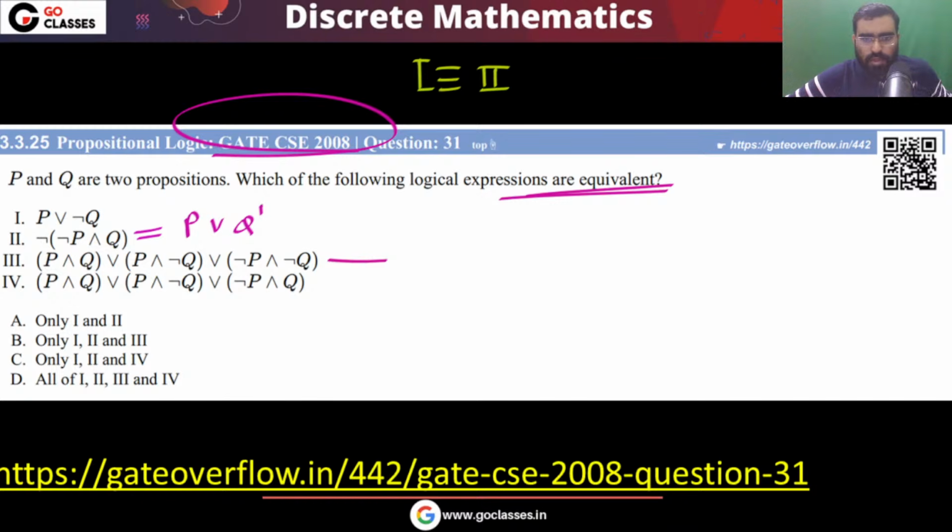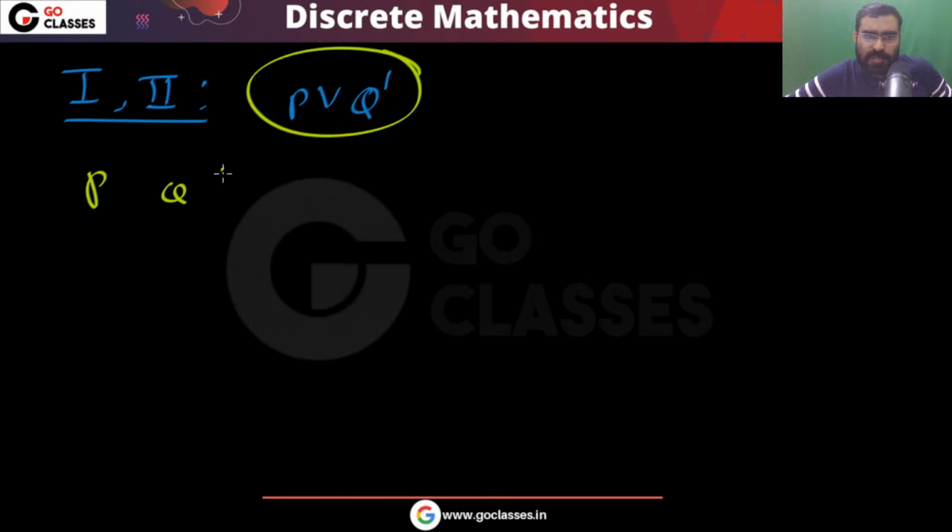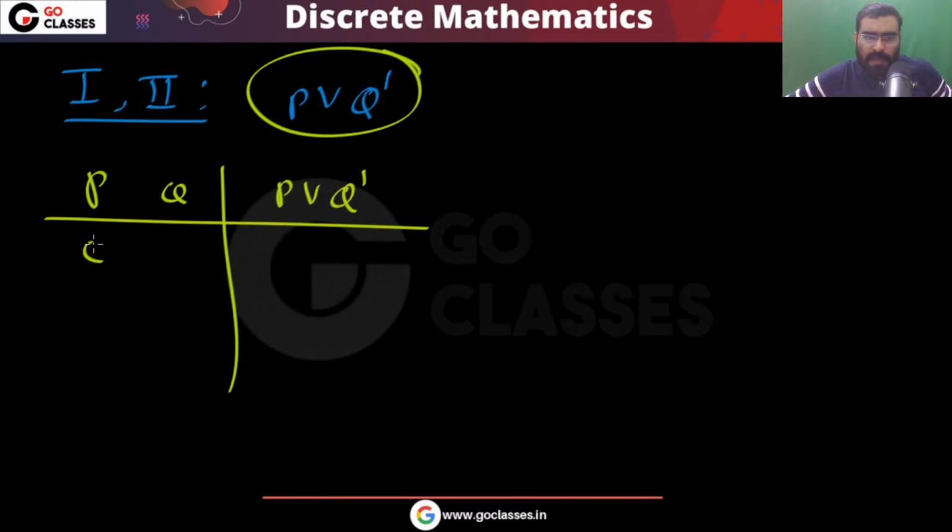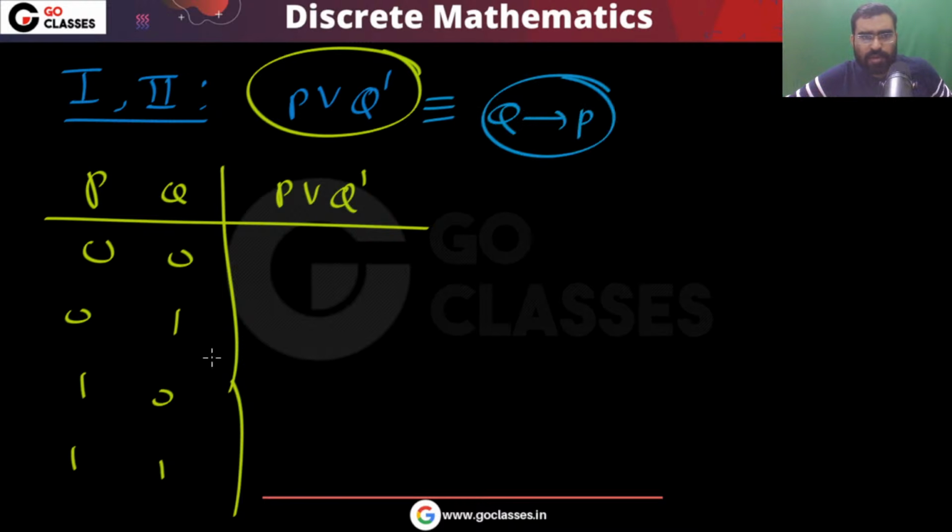Let's solve this. Actually, what is option A? This option 1, 2. What are these? These are P or Q dash. So if you notice this P or Q dash, what does this mean? It means that you have 0, 0, 0, 1, 1, 0, 1, 1. Then you can easily see that P or Q dash is similar to Q implies P. So here you will have 0 once, and 1 everywhere else. Now, what expression can you write?